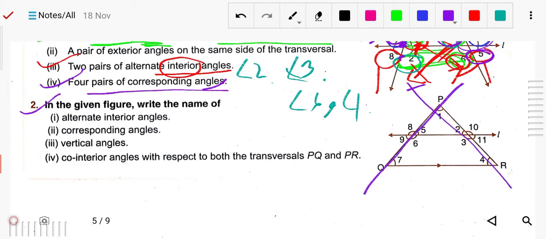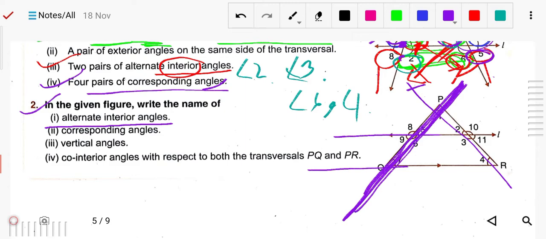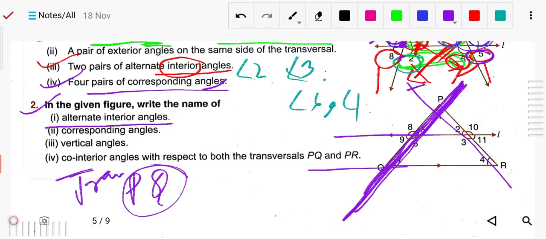So let's do it. First, alternate interior angles. For the transversal line PQ we will see. Suppose this is one line and this is another line, and PQ is our transversal. Now what we have to write are interior angles.